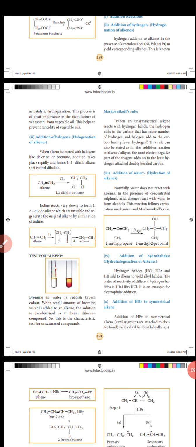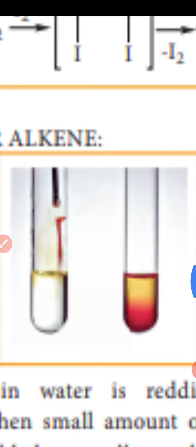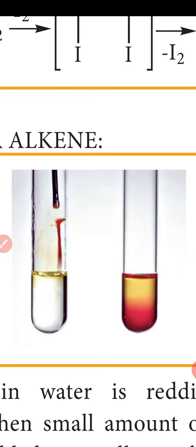For example, the test for alkenes: bromine water is reddish brown in color. When a small amount of bromine water is added to an alkene, the solution is decolorized as it forms the dibromo compound. So this is the characteristic test for unsaturated compounds.